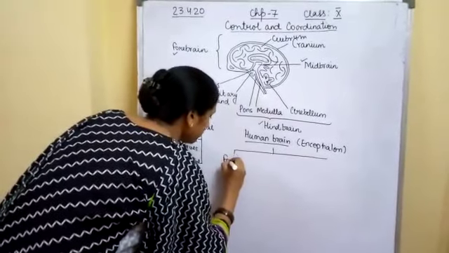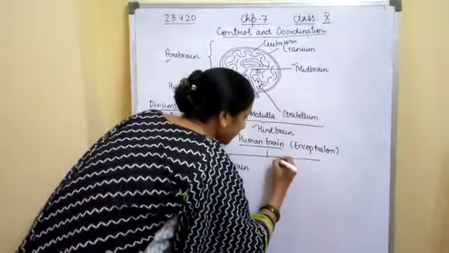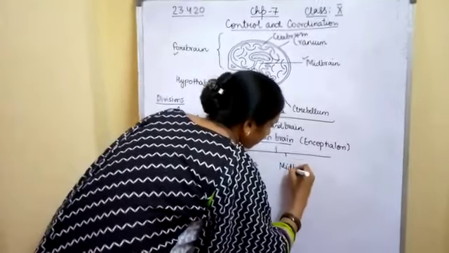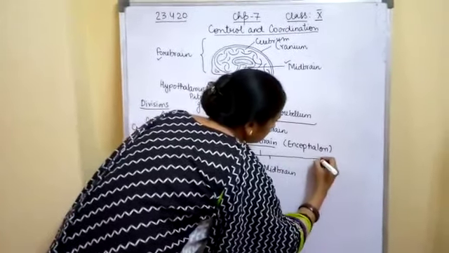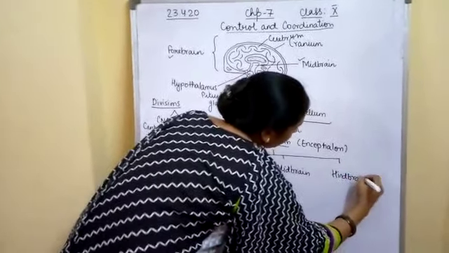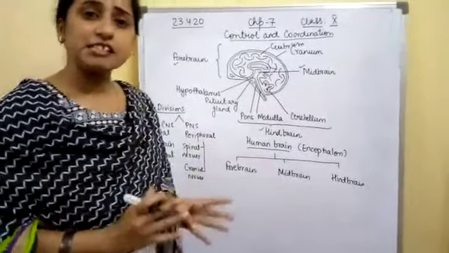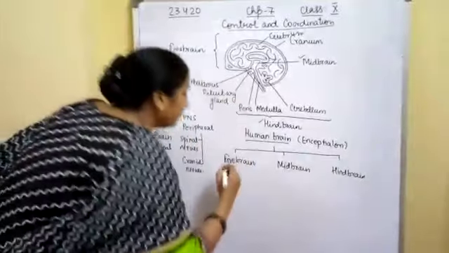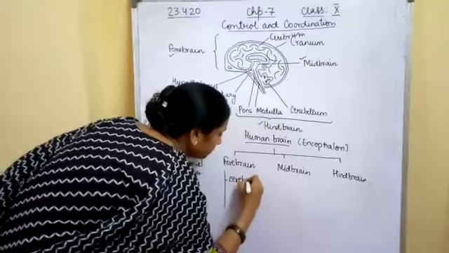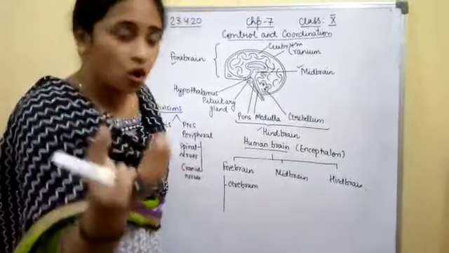Forebrain is the largest part of the brain and it is the seat for thinking and intelligence. Then comes the midbrain, and the third part is the hindbrain. The forebrain is the thinking center, the sight center, and about 70% of the forebrain is formed of the cerebrum. Cerebrum is the dome shape which looks like a walnut. This will be your forebrain.